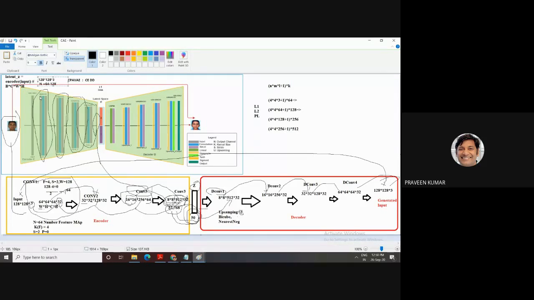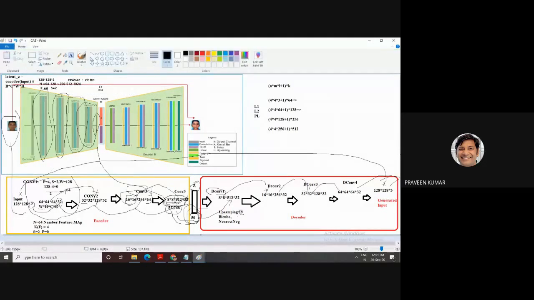Many times, beginner researchers face the problem of how to select the filter size. 32, then 64, this is the standard way: 64, 128, then 256, then 512. If you have more layers, then go to 1024, but your model size becomes very large, because one convolution means you have 1024 filters. In my architecture the kernel size is 4, and the stride is 2. This is the initial structure of each layer.